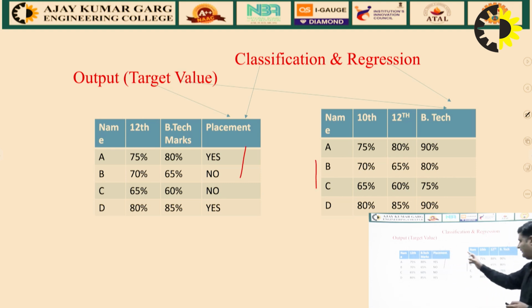In the regression problem, we have the 10th and 12th marks. Now we give the answer and try to predict with the model. Suppose we have the marks of the 10th and 12th, and we try to find out what my percentage in BTech may be. For example, from the provided marks of the 10th, we want to predict the marks of the 12th with the help of the machine learning model. It's called a regression problem. There is no classification value in this; they are numeric values. This is the output feature and those are the input features. On the basis of the input features, we try to find out the output value, right? So we try to find the value in numeric form, right?